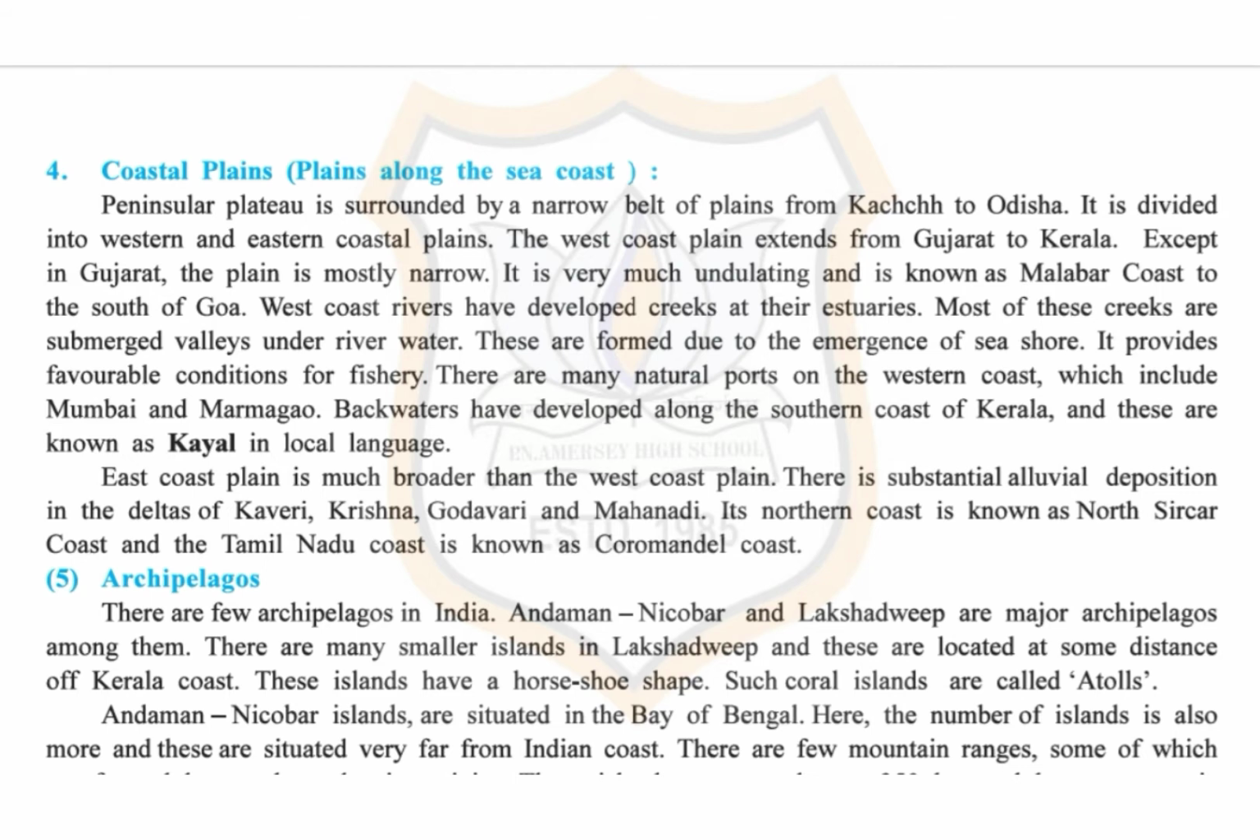end of the plain. Most of the rivers of the West Coast Plain have formed creeks and estuaries at their mouth. Most of these creeks are submerged valleys under river water. These are formed due to the emergence of seashore. These creeks provide favorable conditions for fishery.